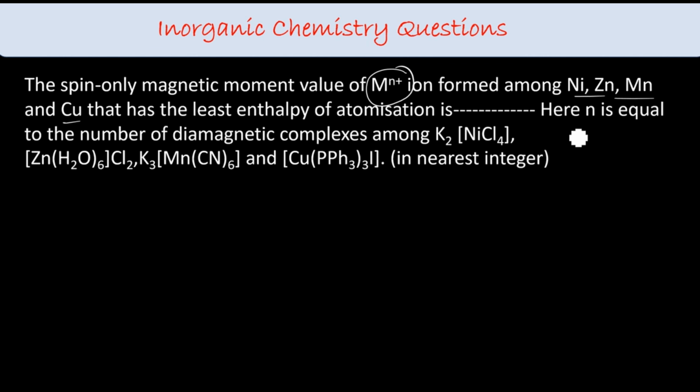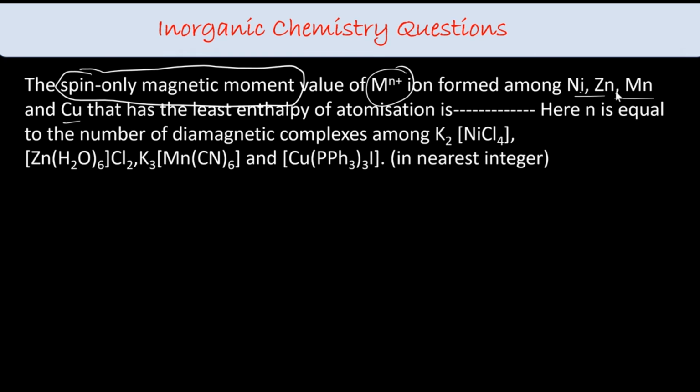The spin-only magnetic moment value of the N plus ion formed among nickel, zinc, manganese, copper that has the least enthalpy of atomization. Here N is equal to the number of diamagnetic complexes among these. They have given many words over here, but the question is very simple. They are asking the spin-only magnetic moment value, that we will do for paramagnetic compounds, right, which have unpaired electrons. But what they have said is N belongs to the diamagnetic complexes.